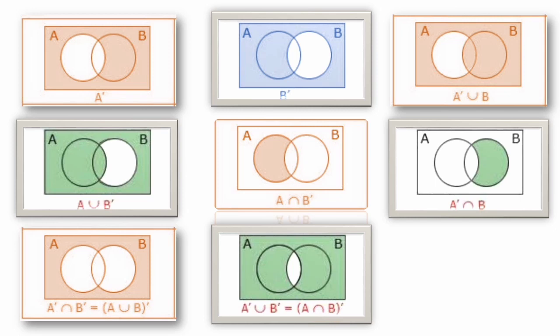A intersection B, as we know, is the common portion for both A and B. That means this one. A intersection B not is outside of this portion. So outside of this portion is the entire shaded portion. So you have to go through all these diagrams and think logically to describe the given relation.